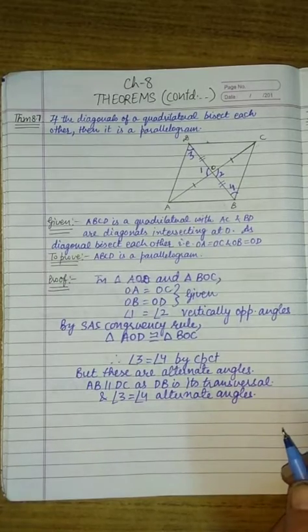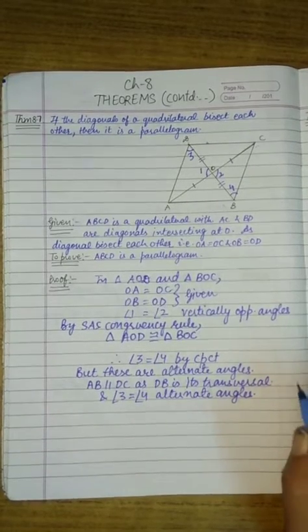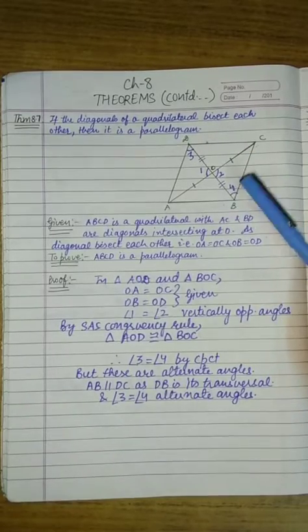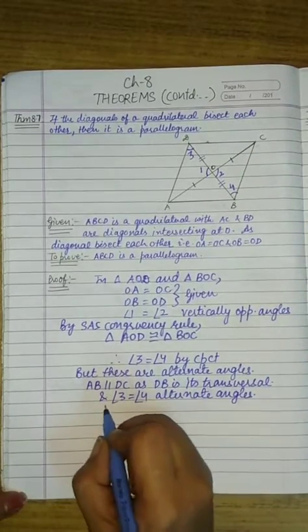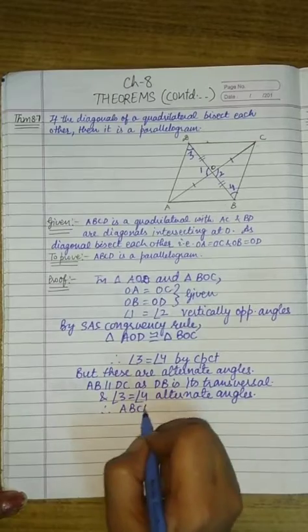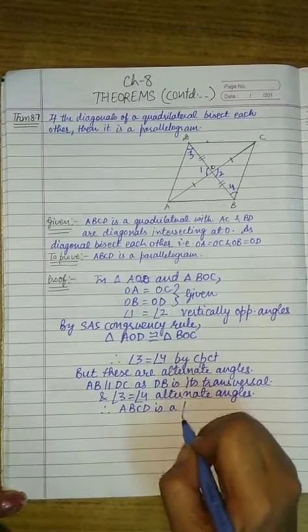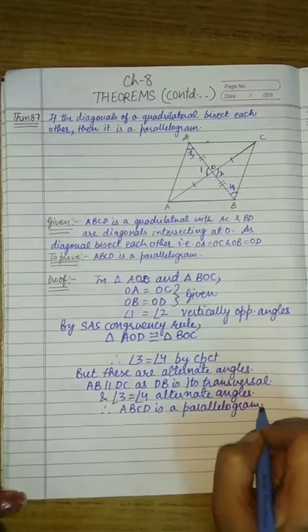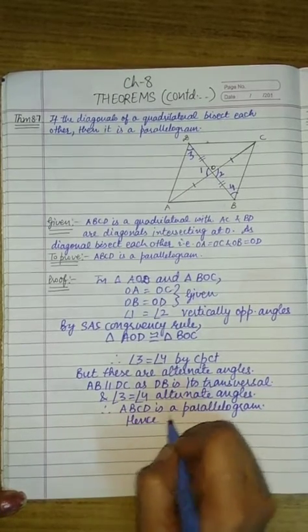If one pair of sides is parallel, then we can say that this quadrilateral is a parallelogram. Therefore, ABCD is a parallelogram. Hence, proved.